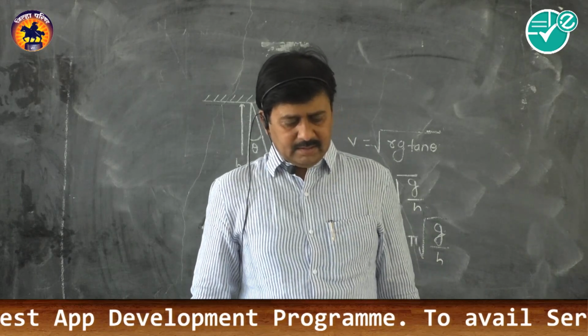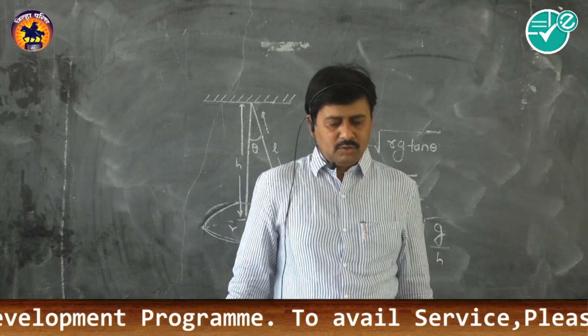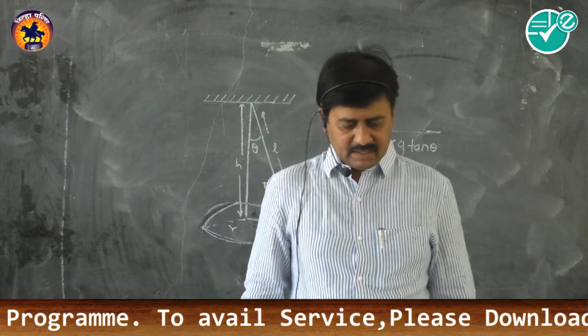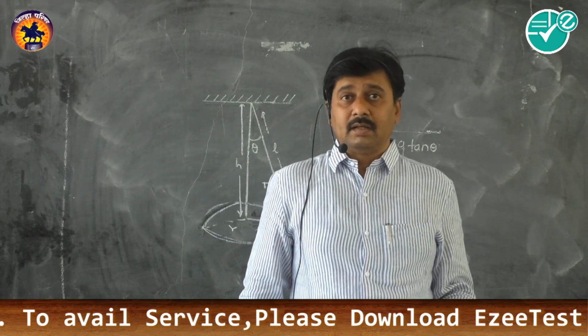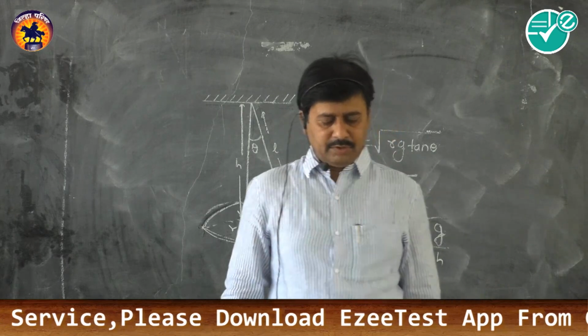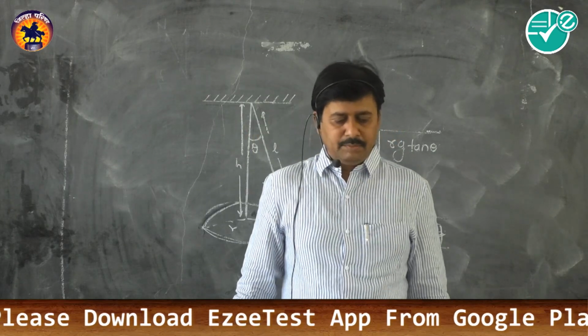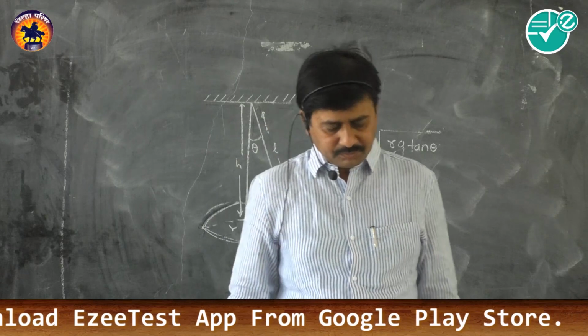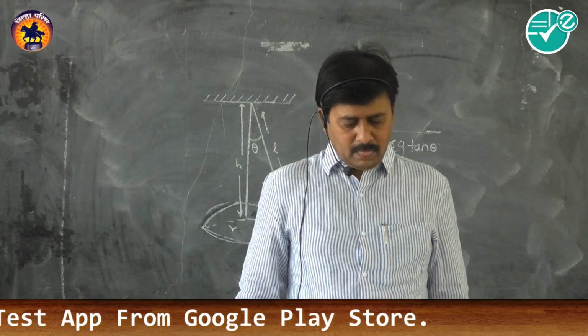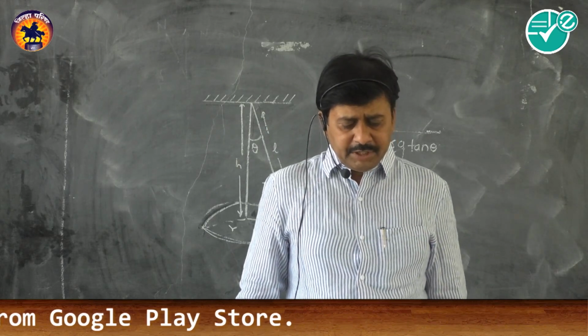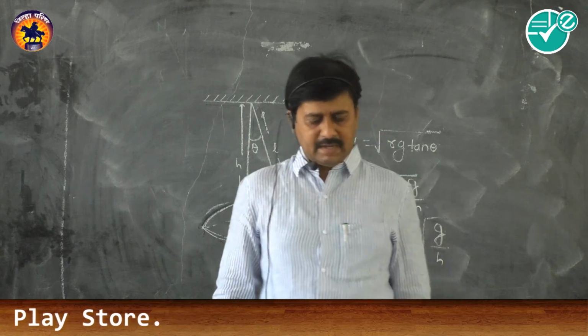The angle of inclination to the vertical does not affect the value of the periodic time. Also, it is independent of the mass.